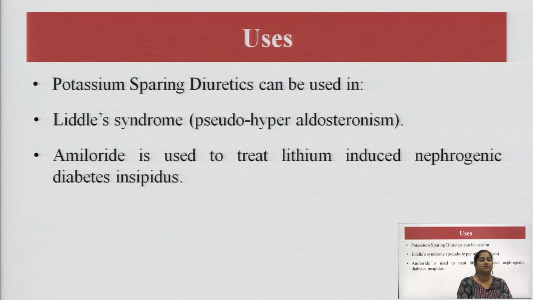Liddle syndrome is a genetic disorder characterized by early and frequently severe high blood pressure associated with low plasma renin activity, metabolic alkalosis, low blood potassium level, and normal to low aldosterone level. So, this is Liddle syndrome, and the drug is used to treat it. Amiloride is also used to treat lithium induced nephrogenic diabetes insipidus.